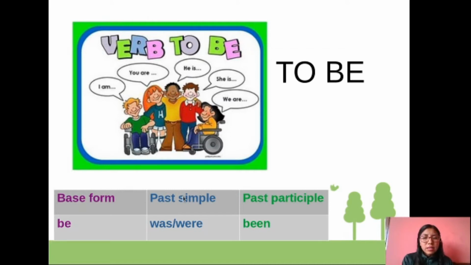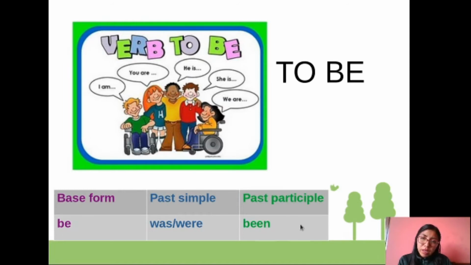Okay? For example, in present, I am a good student. In past, I was a good student. In past participle, I have been a good student. Okay? So, we are going to use the base form in present, but in this case we have to conjugate it with this form. The past simple, as the title said, we are going to use in order to write a sentence in past simple, and the past participle, we are going to use that form.